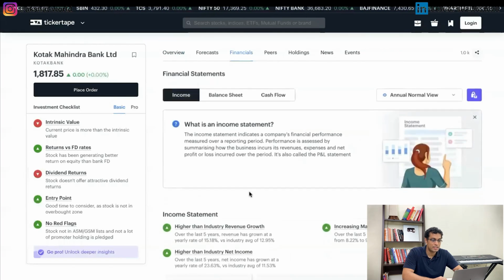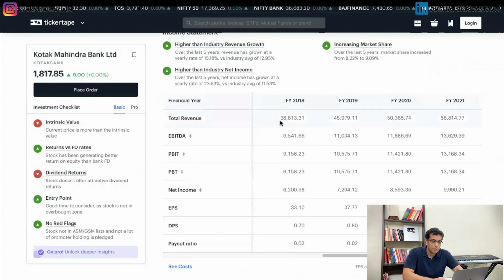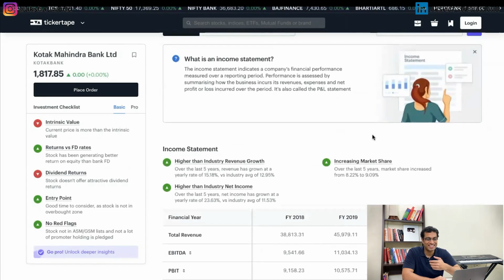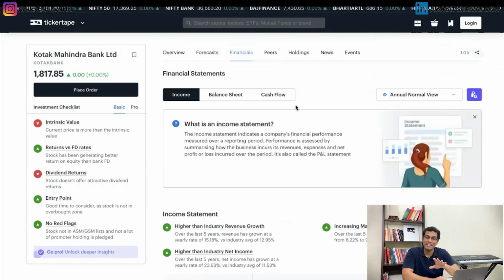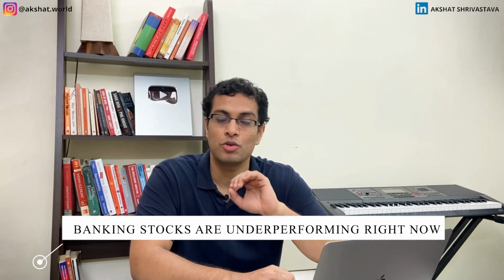Now let us look at financials. Can it actually pan out? If you take a look, the revenues have been going up. The net income has increased. All good things are happening in this stock. It is just that the banking stocks are underperforming at the moment. So if I want, I will take a swing trade on it. And guess what? I've taken a swing trade on it. I have bought Kotak Mahindra Bank and it is likely to go up.